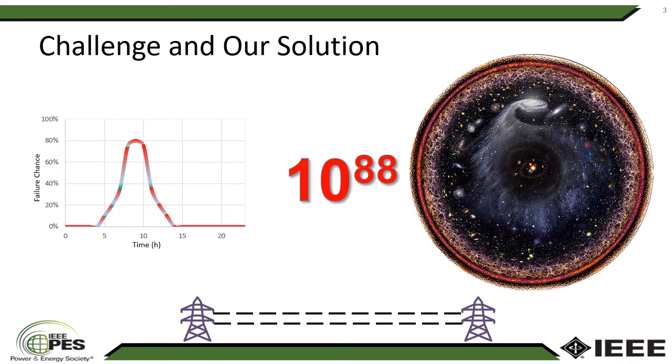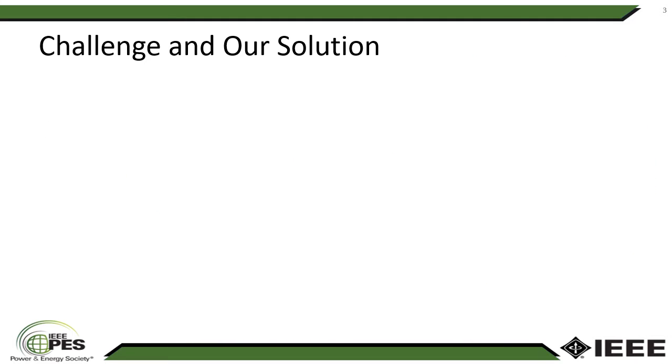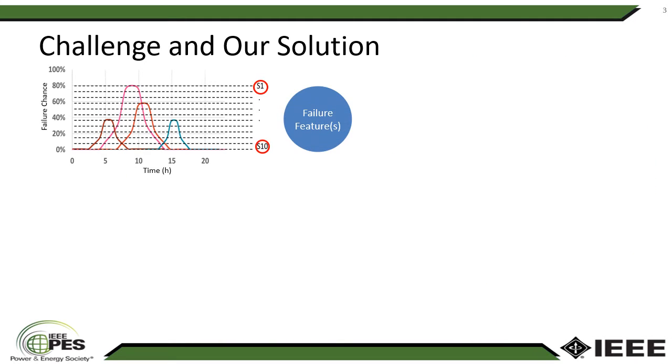While there are some well-known methods to create scenario and select, none of them are especially designed for power system and during that kind of extreme conditions. That's why we created this method, and we call this multidimensional scenario selection method. And this method starts with two dimensions. The first one, which is time, and the second one, which is the failure chance.